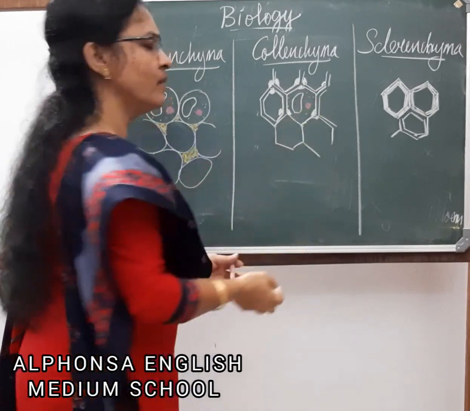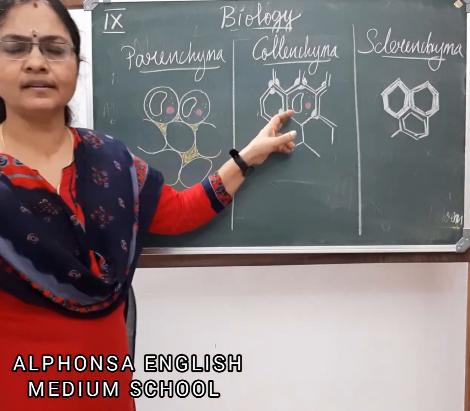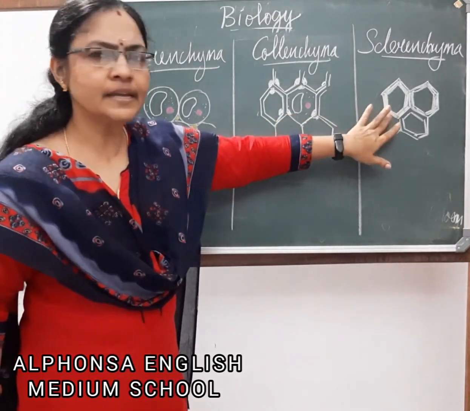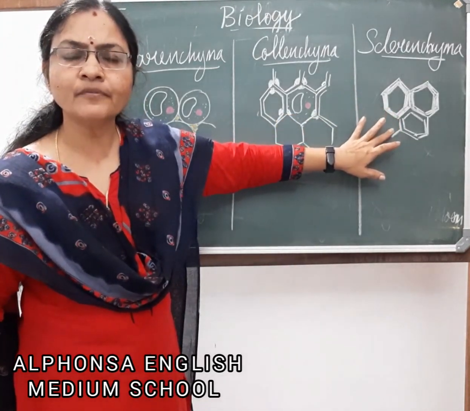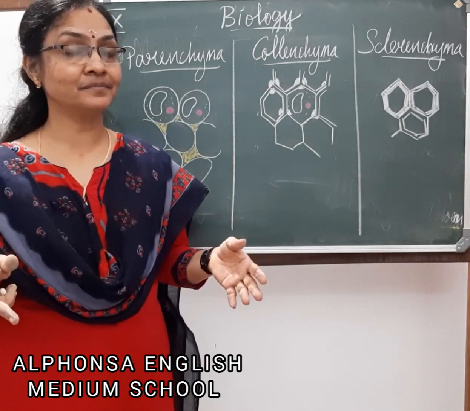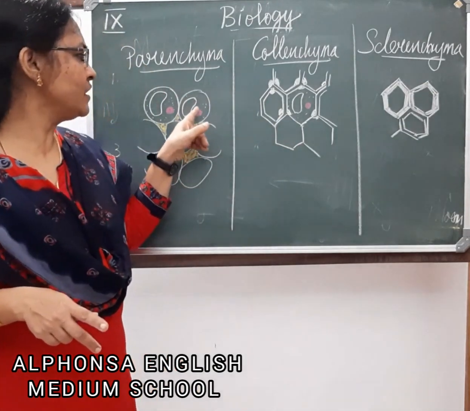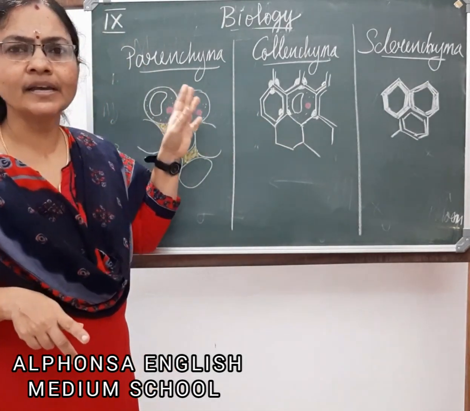Here I have drawn only one cell. You have to draw in all the cells. I have finished only one cell here. Since sclerenchyma is made up of dead cells, they don't have protoplasm. What is protoplasm? Recall, quick. Yes, cytoplasm and nucleus together is called protoplasm.